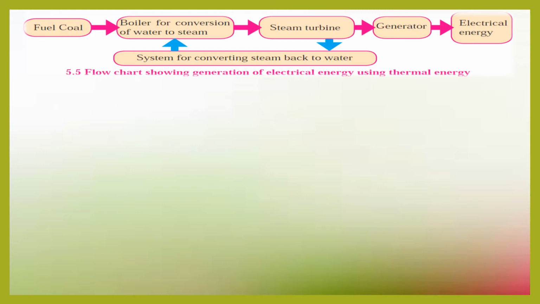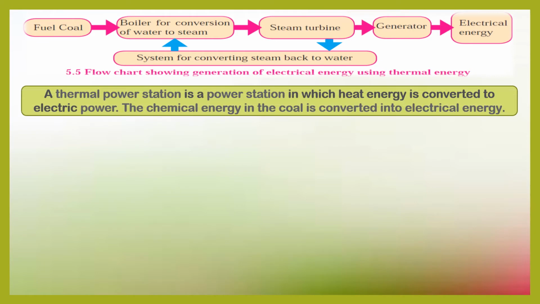From the steam turbine, we have the system for converting steam back into water, and then it goes back into the boiler, as recycled water to be used again. A thermal power station is a power station in which heat energy is converted into electric power, and the chemical energy in coal is converted into electrical energy.